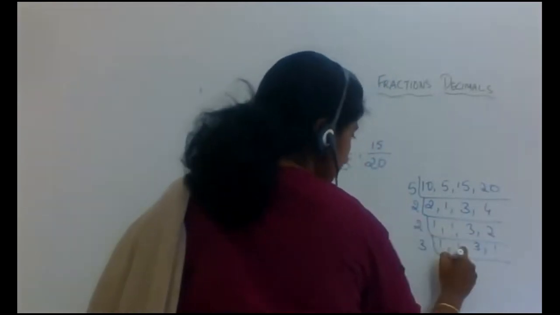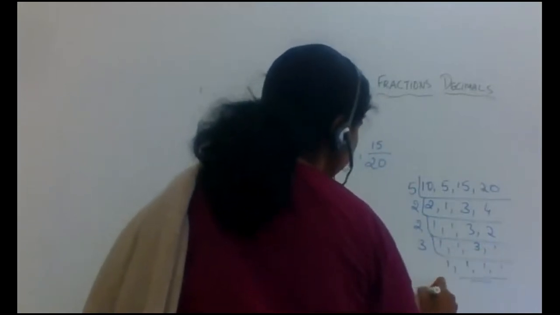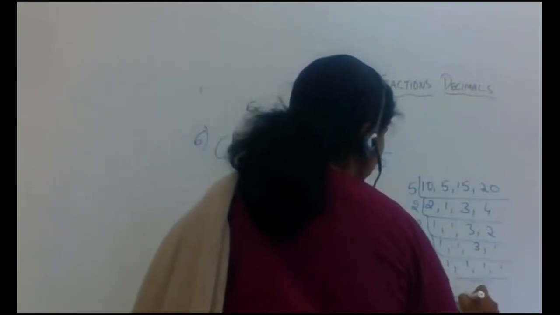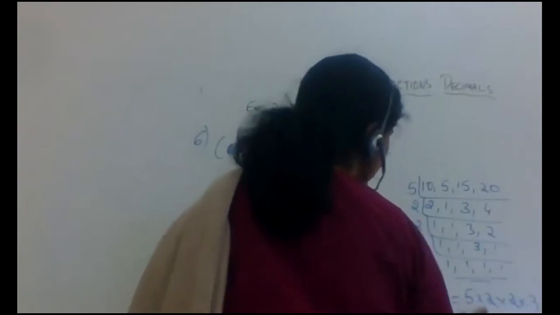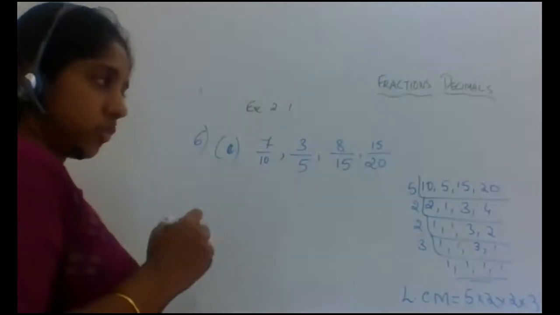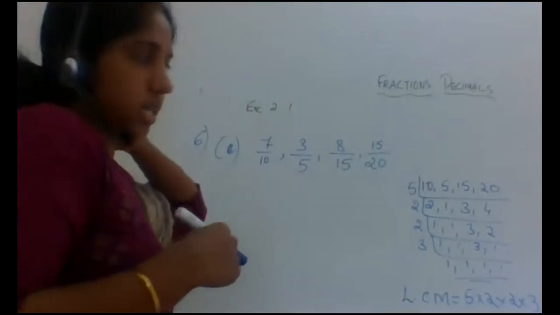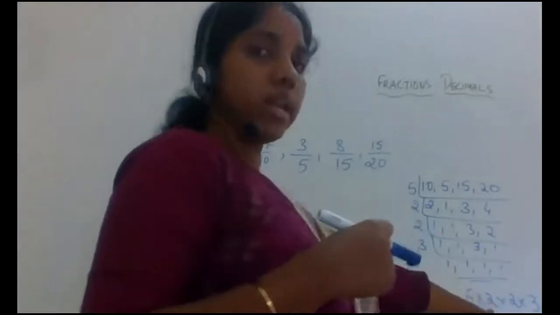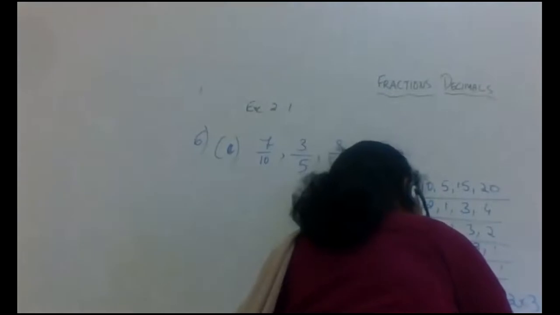Again with the 2, then with the 3. So your LCM is how much? Check: 5 into 2 into 2 into 3. 5 into 4 is 20, 20 into 3 is 60. So the LCM is 60.